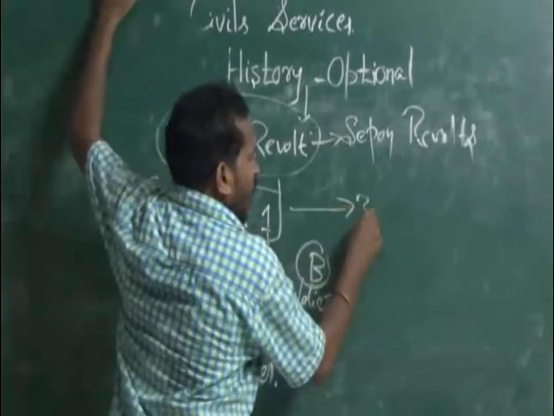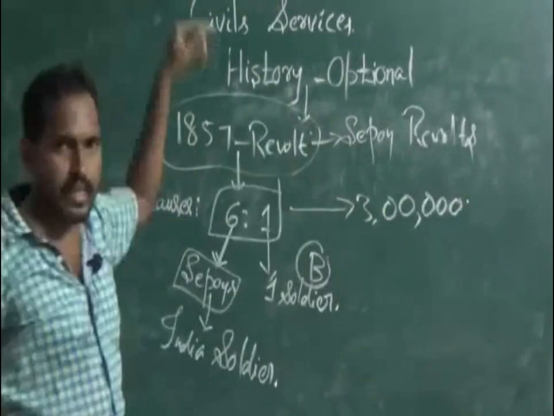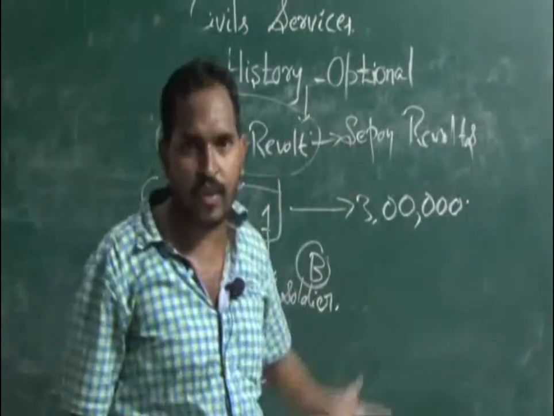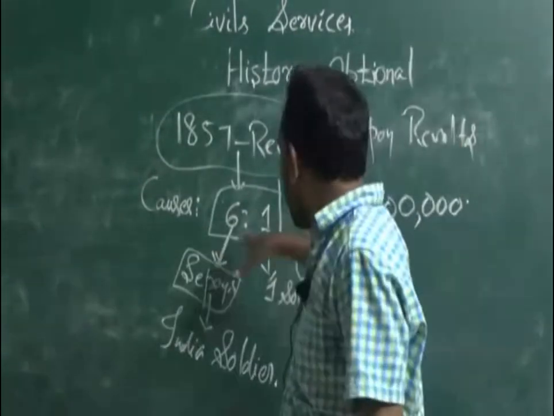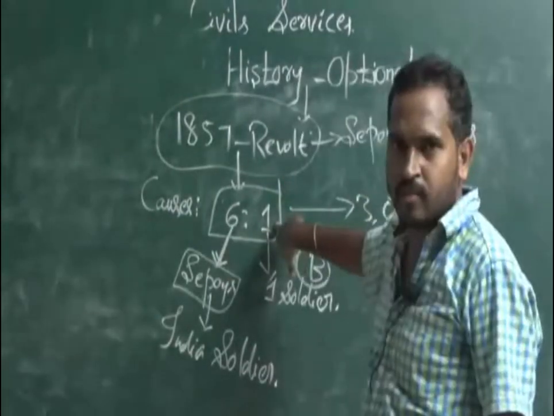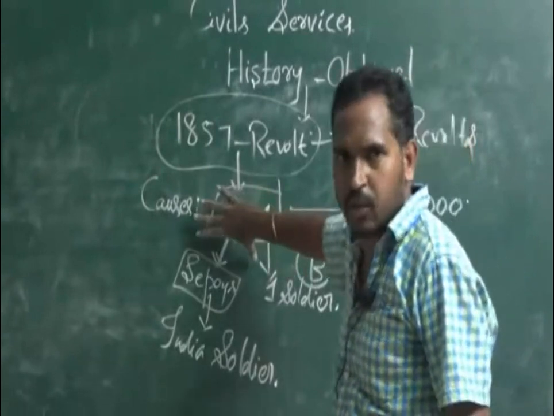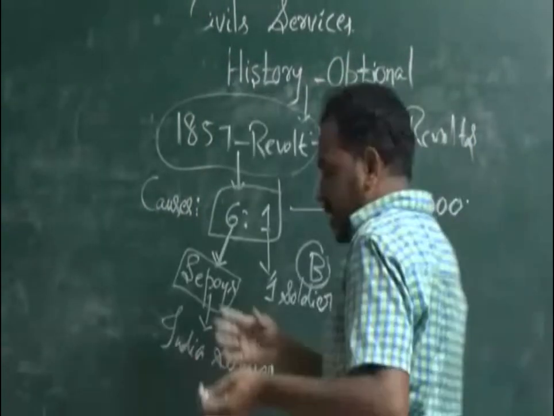The British had a 3 lakh army in India. At the time of 1857, the British had 3 lakhs army. Out of the 3 lakhs army, for every 6 sepoys, 1 British soldier will be there. This is the ratio. Okay, there are so many reasons.